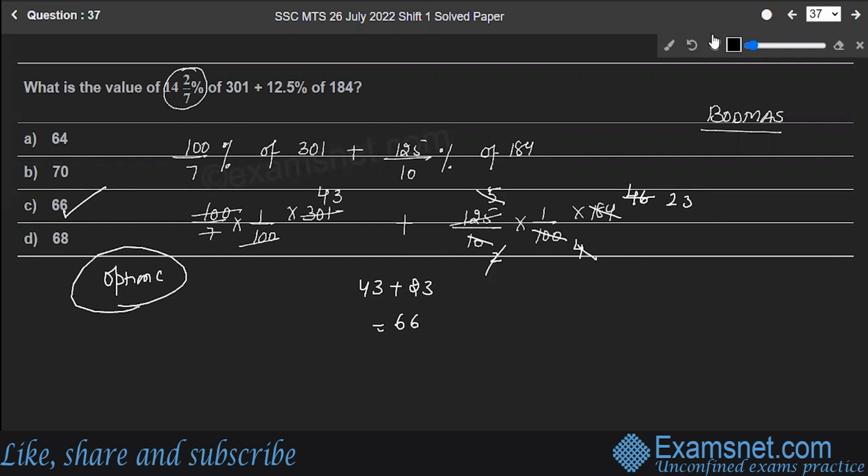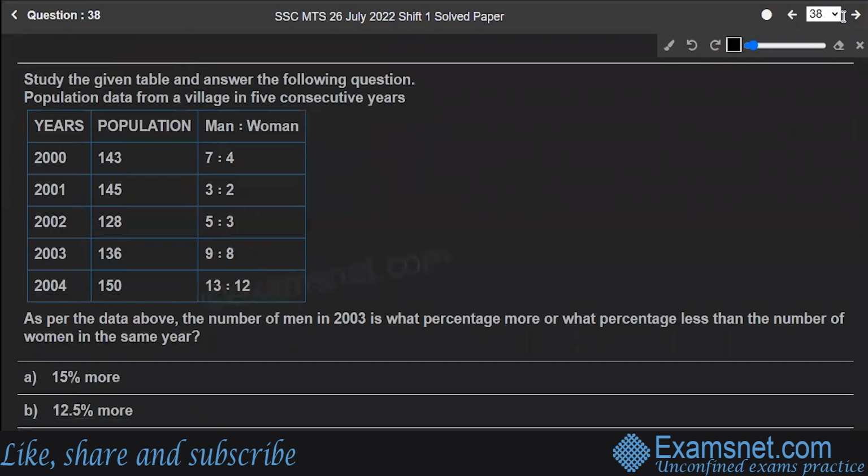Hope you are clear with this. Let's move to the next question, number 38. Study the given table and answer the following questions. Population data from a village in 5 consecutive years. So here the years and the population.